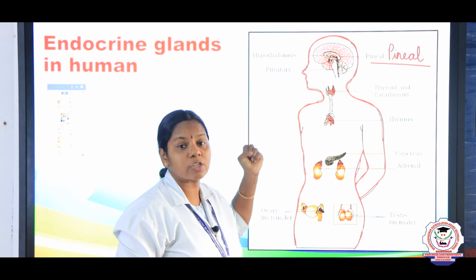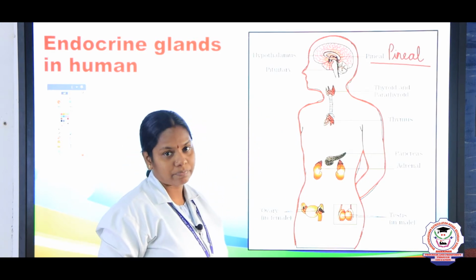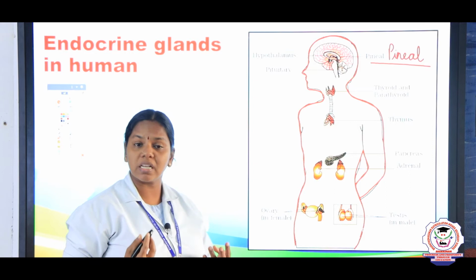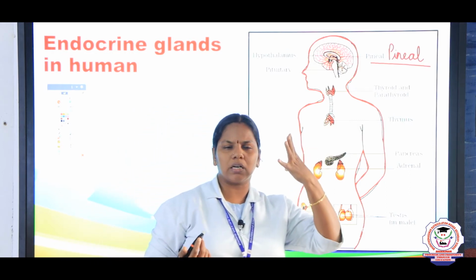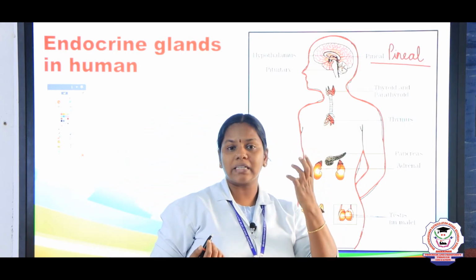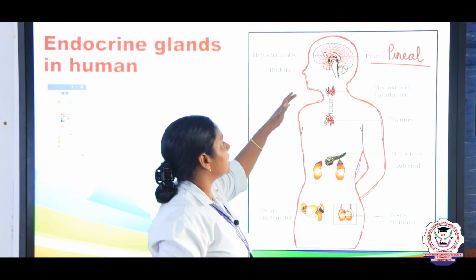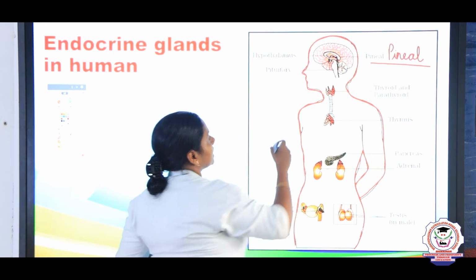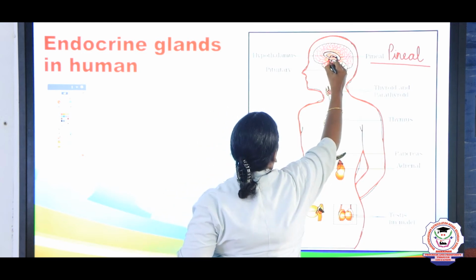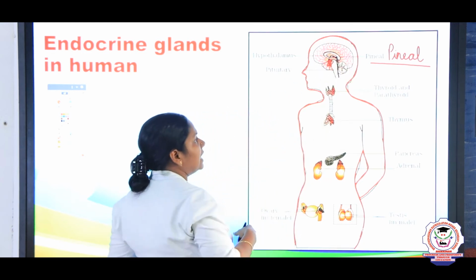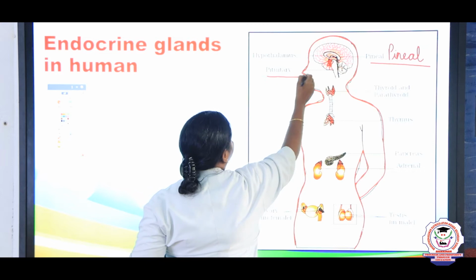It is secreted especially at the night time, right? And when we get disturbed in the sleep or when the light flashes on your eyes at the night time, this secretion of melatonin gets reduced. Next, we are going to study one important gland, that is pituitary, which is located at the base of the midbrain. So, pituitary.